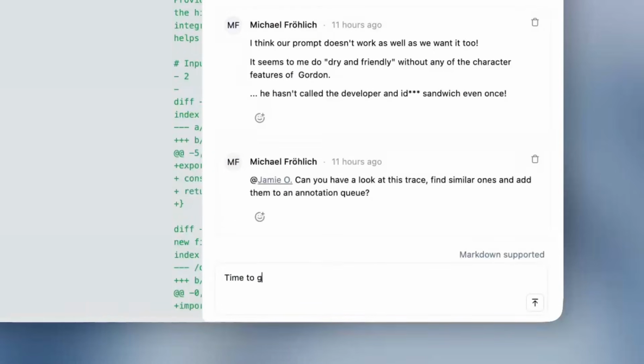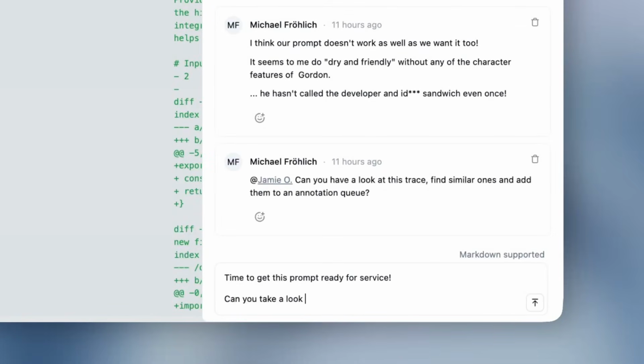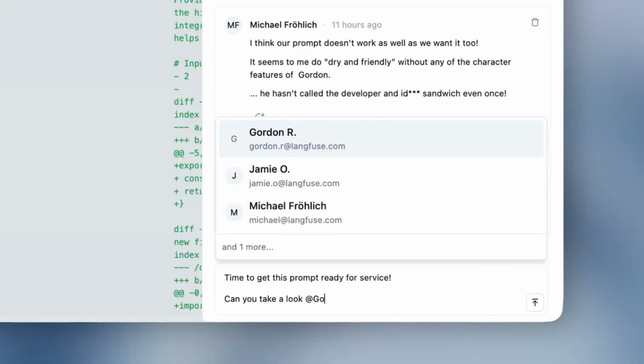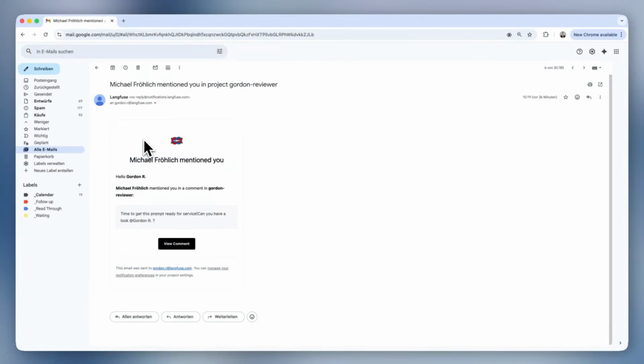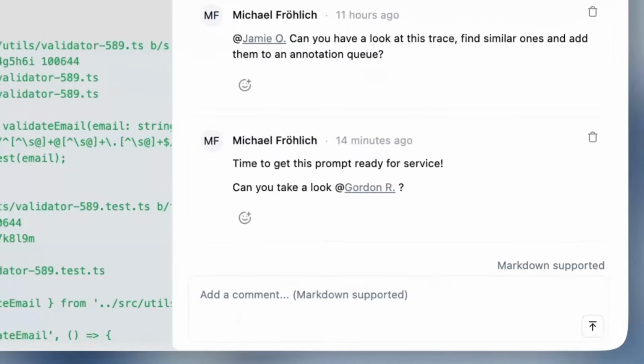Until now, you had to share links to sessions or traces outside of Langfuse if you wanted to collaborate with your colleagues. Now you can do it directly within Langfuse, where the data lives. Just go into the comment field and type @ and mention any user that has access to the project. They will get an email with a deep link that sends them right back to the specific comment they were mentioned at.